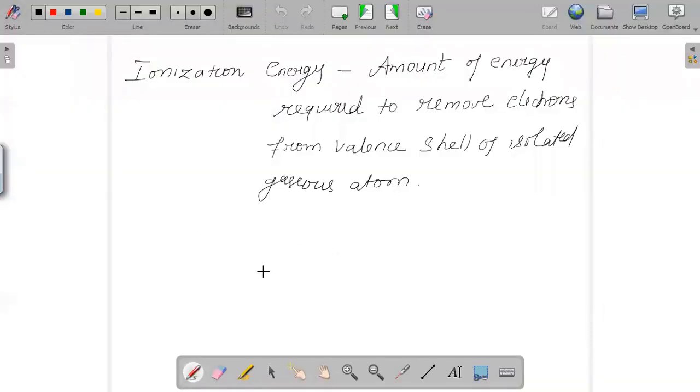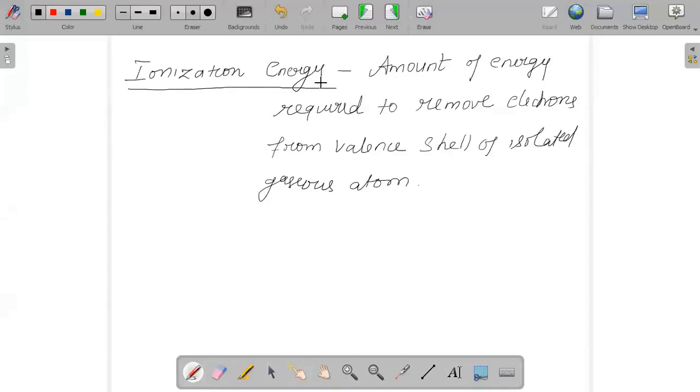Hence we should know how we categorize metals, non-metals and metalloids. Based on the total number of valence electrons present in the outermost shell, we conclude whether it is a metal, non-metal or metalloid. You would have studied this in your lower classes. So next important is, what is ionization energy?